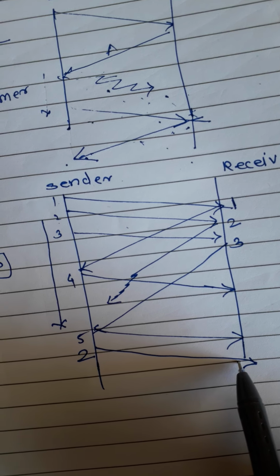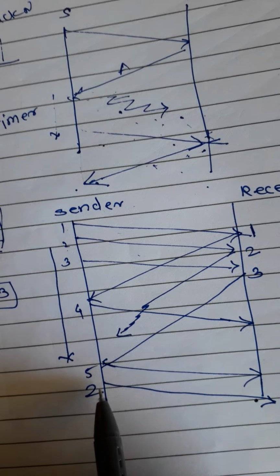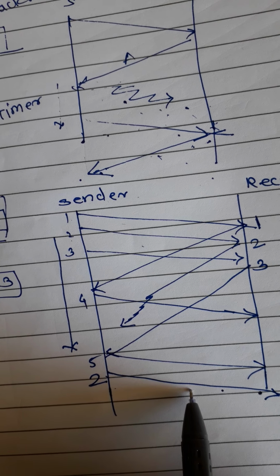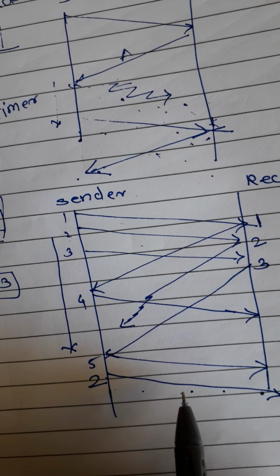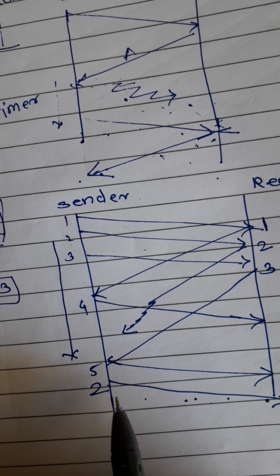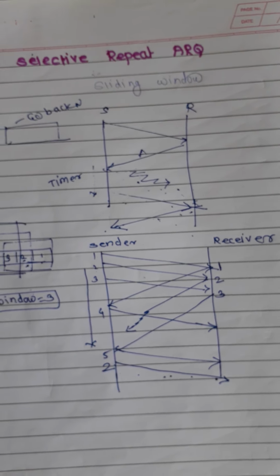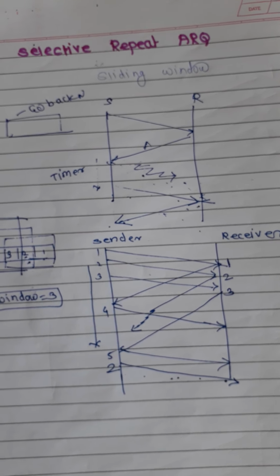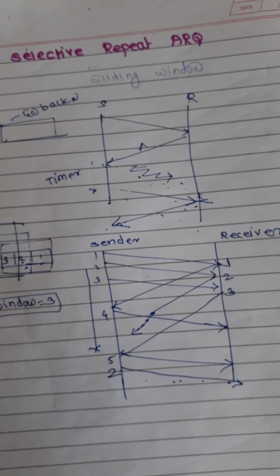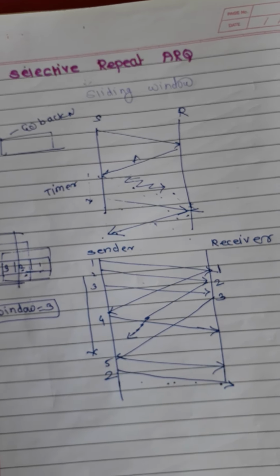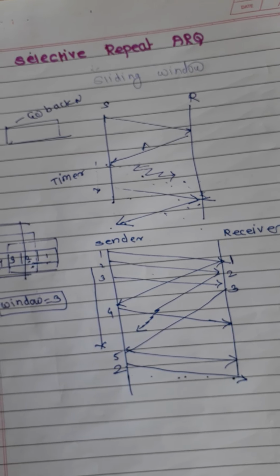But in selective repeat ARQ, only that frame will be retransmitted whose acknowledgement is not yet received, or for which a negative acknowledgement is received. This is the basic concept behind selective repeat. Only the selected frame will be repeated by the sender. This is called selective repeat ARQ.